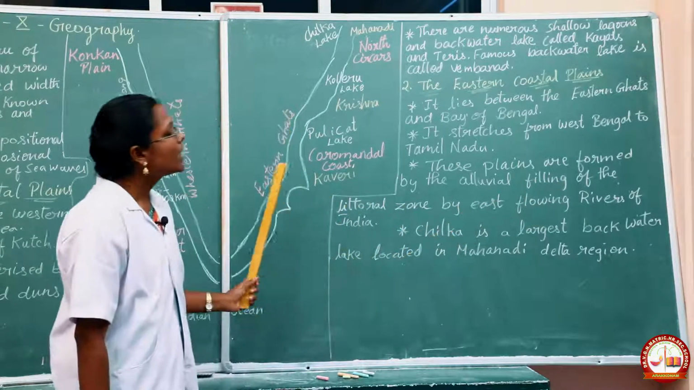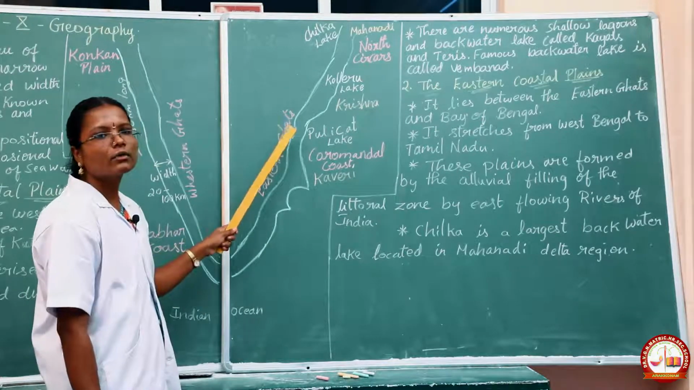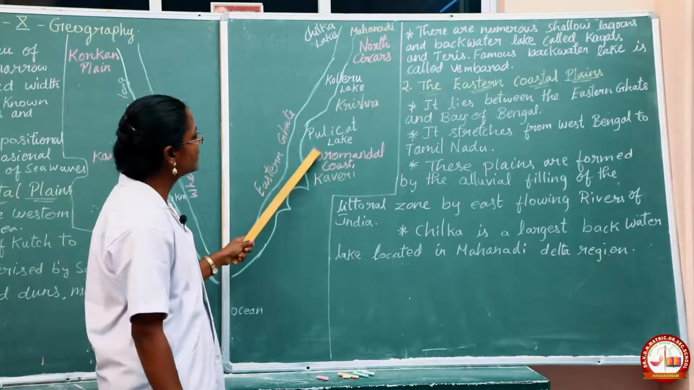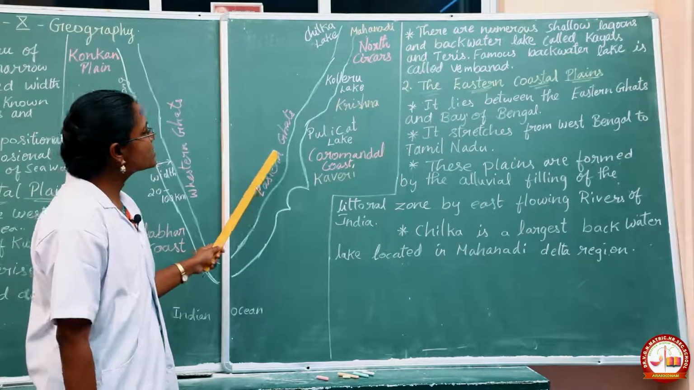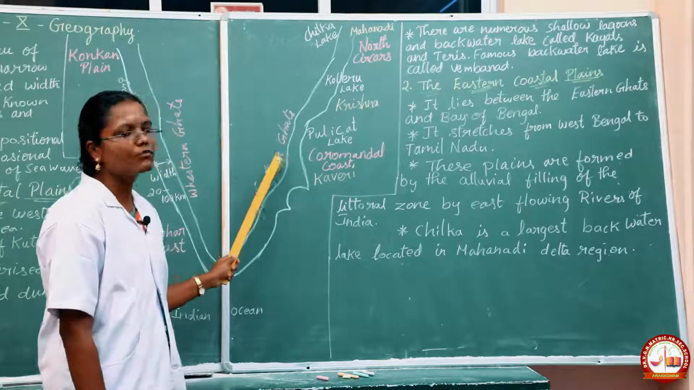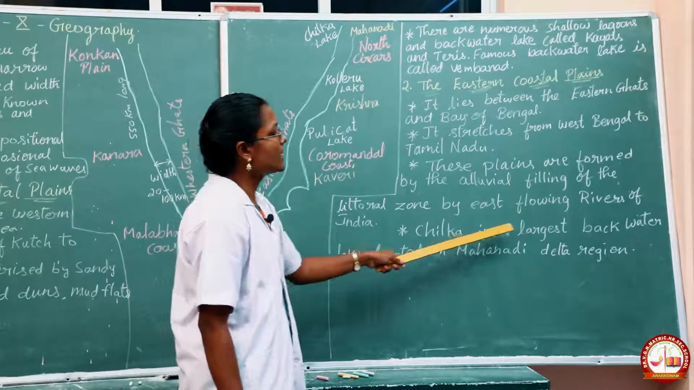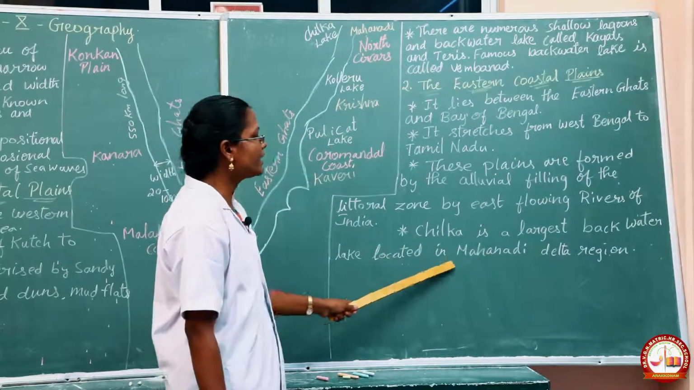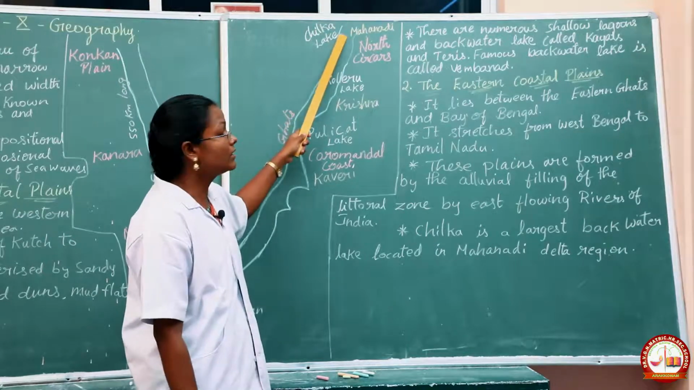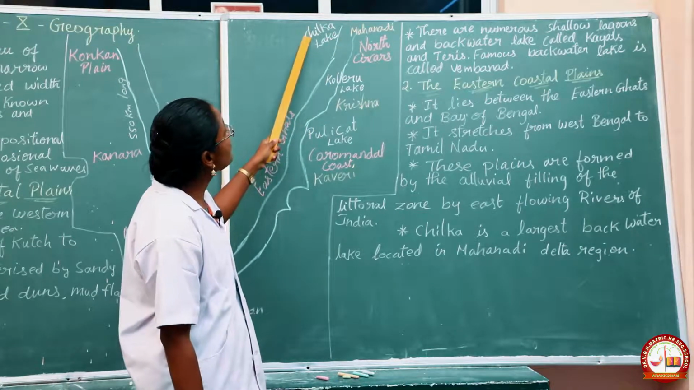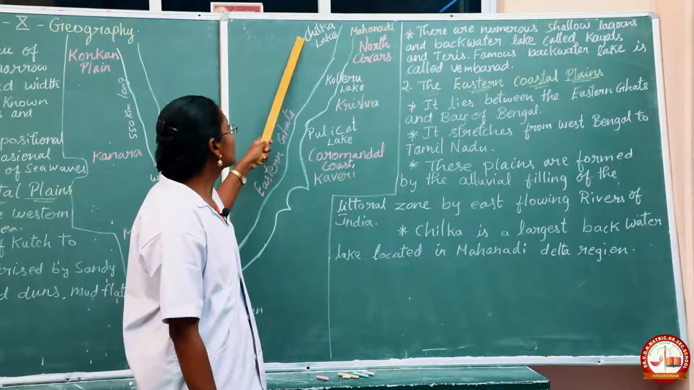As we saw, more rivers flow from the east side. More rivers come and mingle in the Bay of Bengal, so it has more filling of alluvial soils. Chilka is the largest backwater lake, located in the Mahanadi Delta region. See, here itself the Mahanadi Delta region will be there, and Chilka lake is located there. It is a famous and the largest backwater lake.